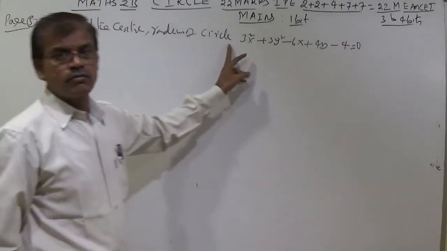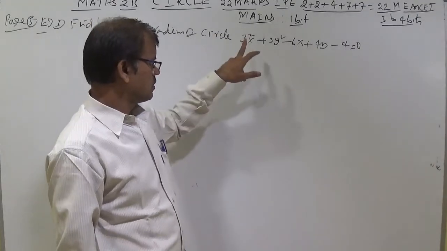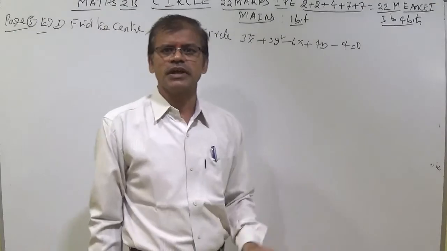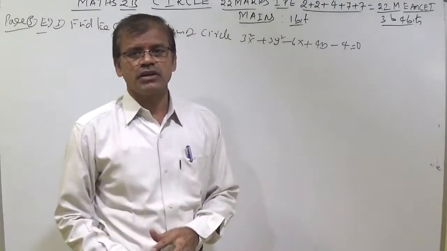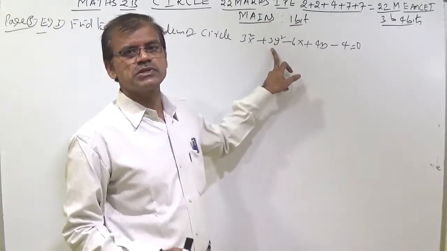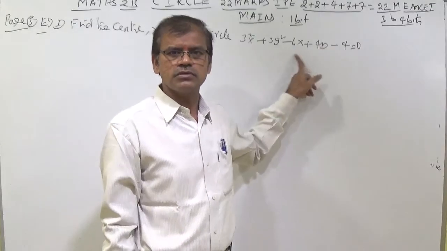If he is given a standard equation of a circle, the x square coefficient and y square coefficient should be equal. He used to give it like that. If he did not give it in that way, the sum is wrong. If he gives ax square plus by square, you should put b equal to 3, because the coefficient of x square and the coefficient of y square are the same.